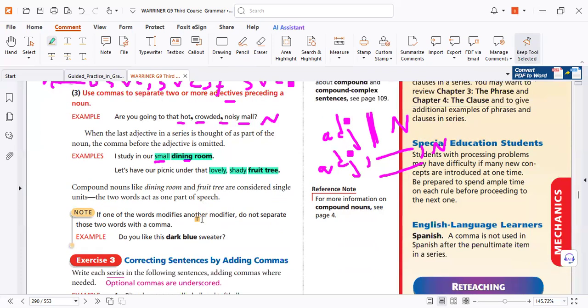Another point is to check the meaning. If one of the two words modifies another modifier, do not separate. For example, dark blue. This adjective modifies blue, not sweater. So dark modifies a color, so don't use commas.